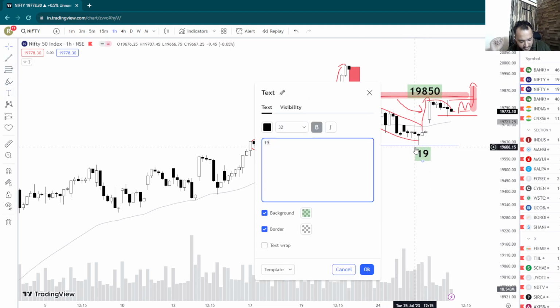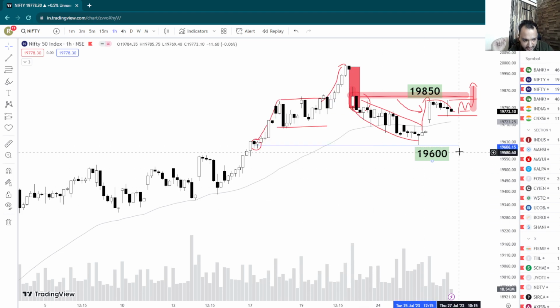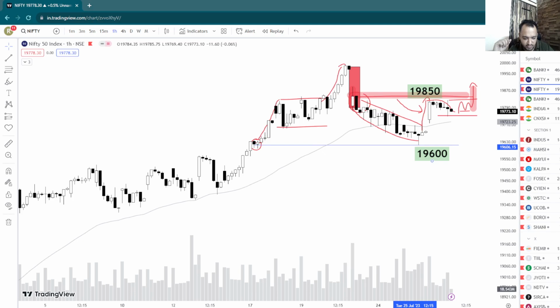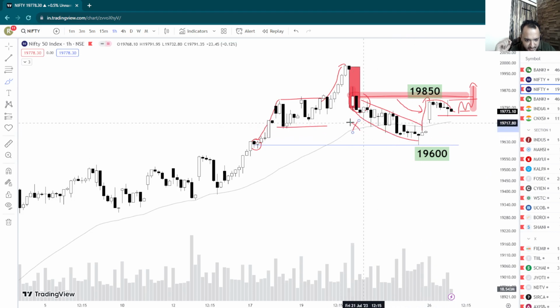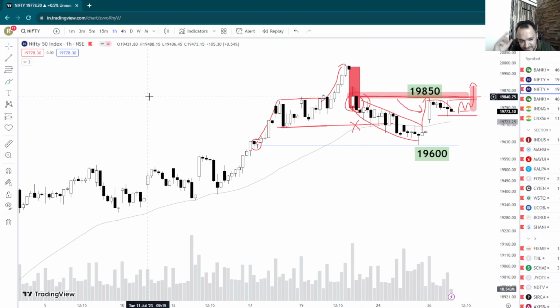It's 19,600. So if either of these breaks, then you can definitely see a nice sharp move on one side of the market, right? So 19,850 on the higher side, which is this supply just below this nice candle on the downside, and below that the selling wasn't really that impressive. All right, even though we were bearish, we kept pushing down. Selling wasn't that impressive, but since we have broken a base to the downside, you cannot discount this supply. So do not jump into longs here. Let's look at what Nifty does around this supply for at least tomorrow after the US market news.